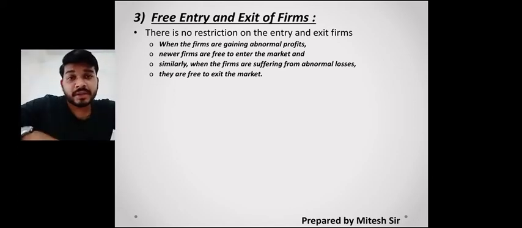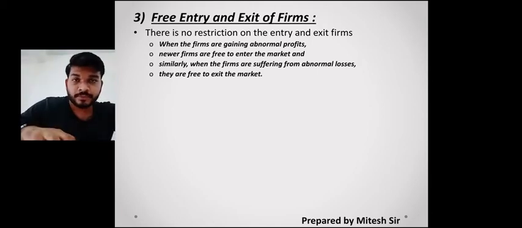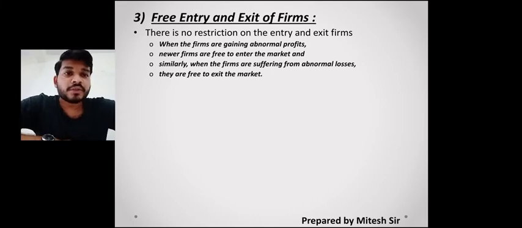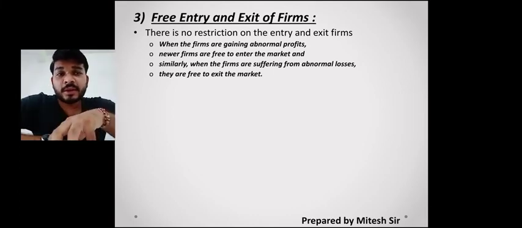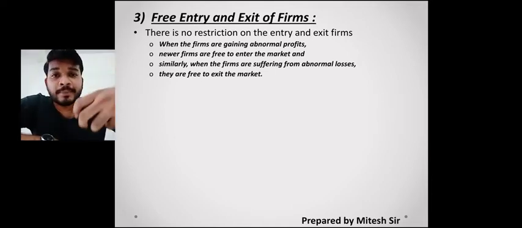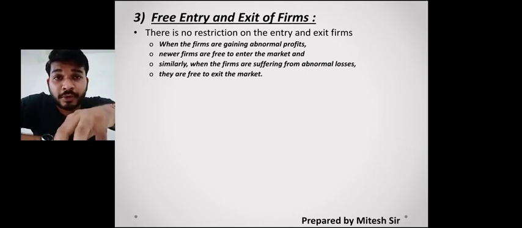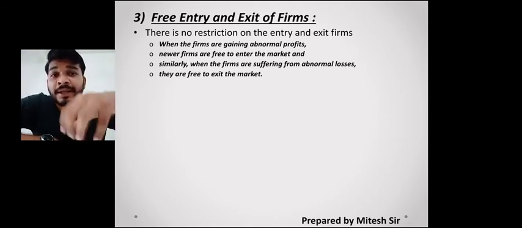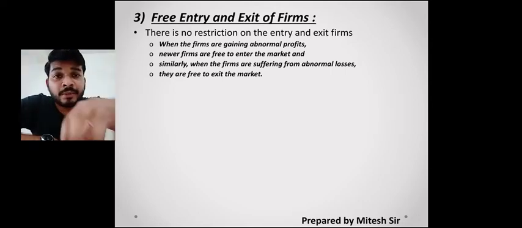Same way, if a person is suffering loss, he can come out from that market and overcome this particular loss. So it depends upon the abnormal profit and abnormal gain. Why abnormal profit and abnormal gain? Because many times the producer's cost of production is less, but the market price might give him abnormal profit or might give him abnormal loss.